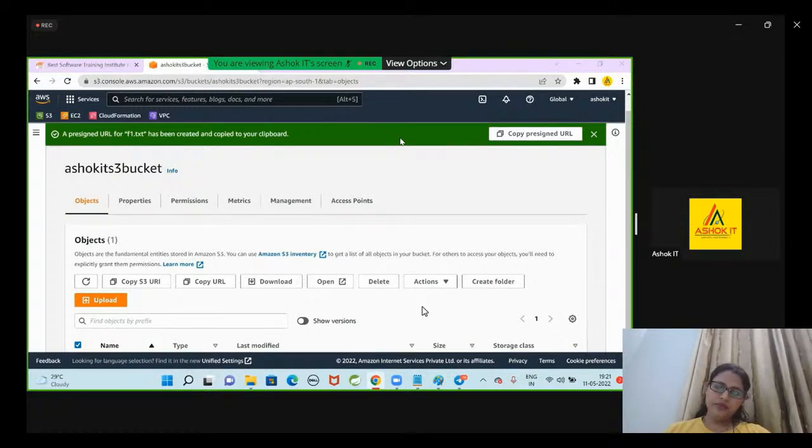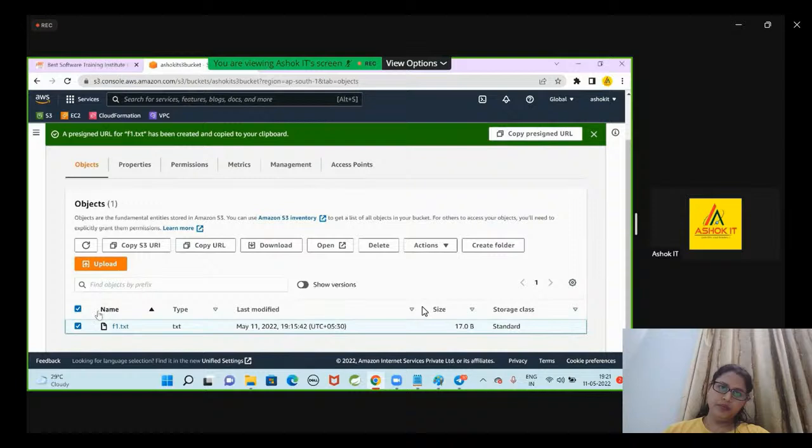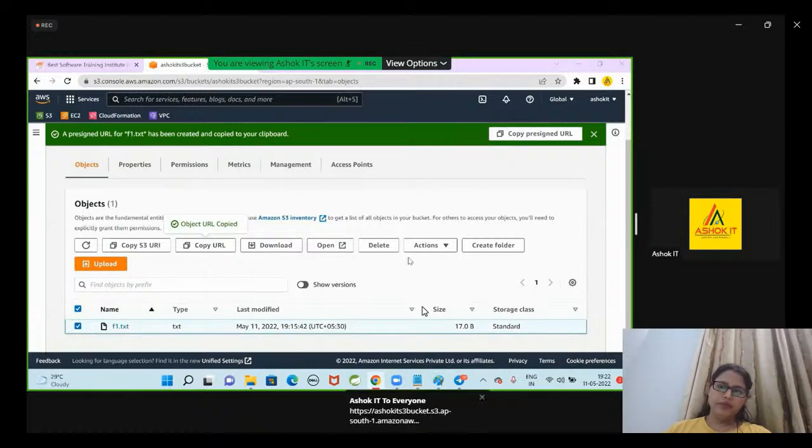Guys, remember one point. We are creating an S3 bucket in order to store our files. Every file we store in S3 is called one object. For every object, one URL will be generated. That is called the endpoint URL. By using that URL, anybody can access it. That is a public URL.